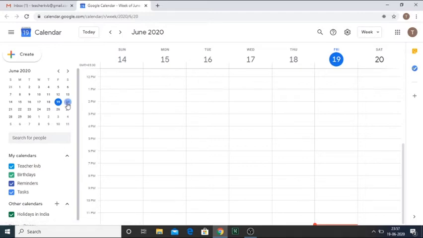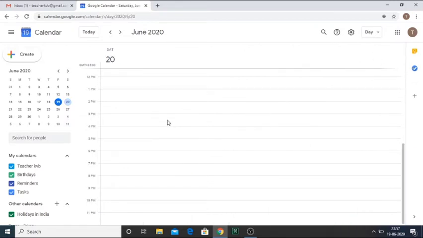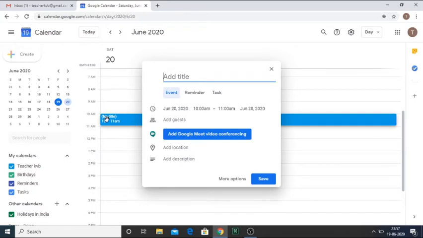Now I choose the column 20. After choosing the column 20, now I'll set the time. See, in the left side rows all the times are mentioned, with 1 hour gap. I want to take the class in this slot. So I select the slot, and then I add the title. Suppose I want to teach mathematics, so I write mathematics. Now I have to add the guests, that means I have to add the email IDs. The event is created, and now I have to add the guests or email IDs.